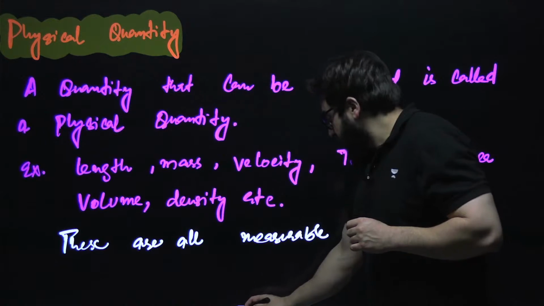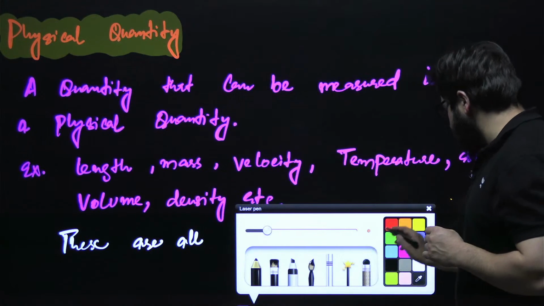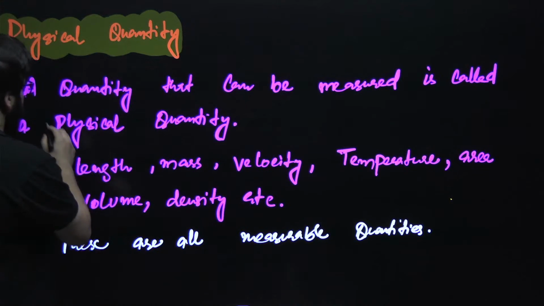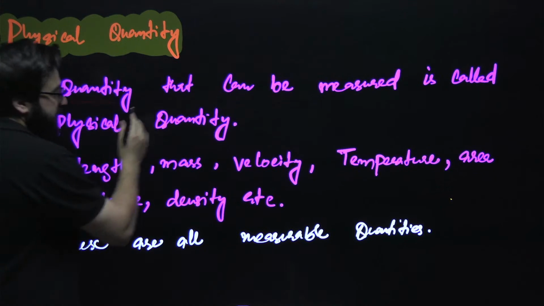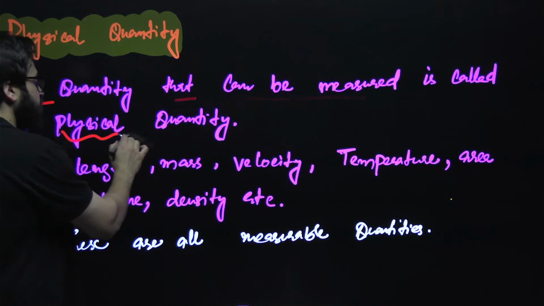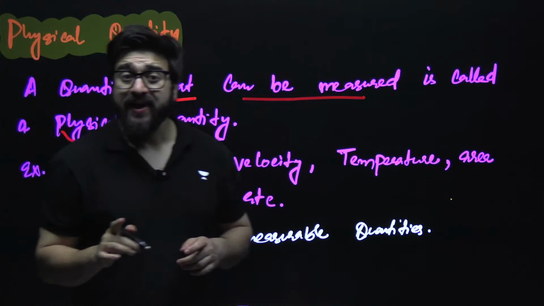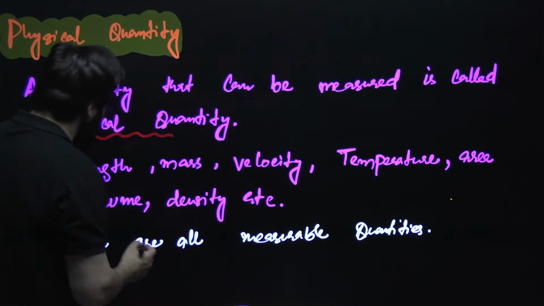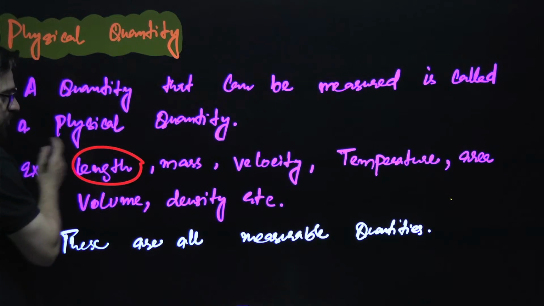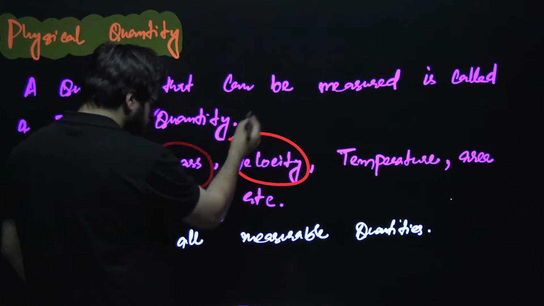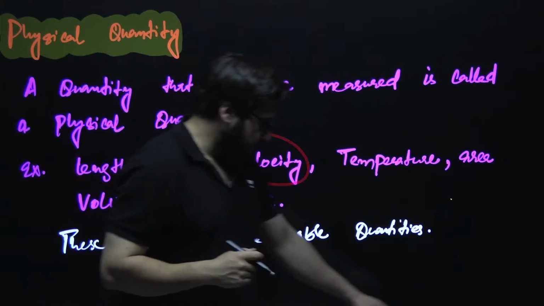See guys, when it comes to the physical quantity, we say a quantity that can be measured is called a physical quantity. Like length, mass, velocity. Let me give you an example over here.